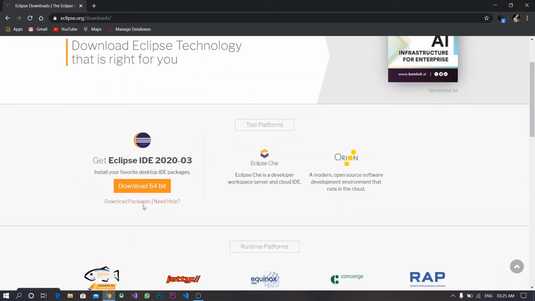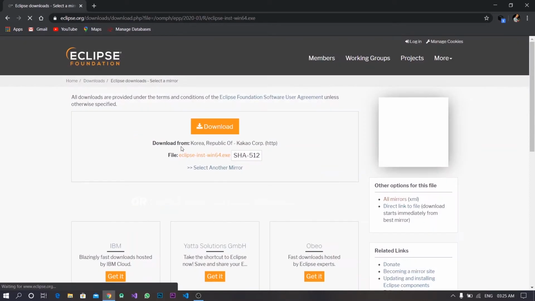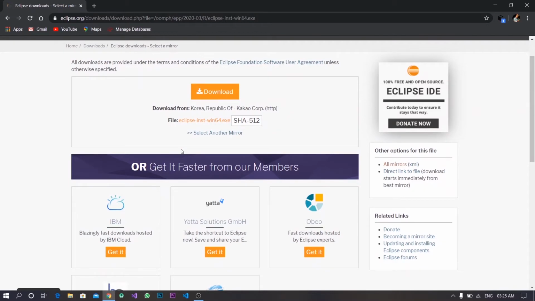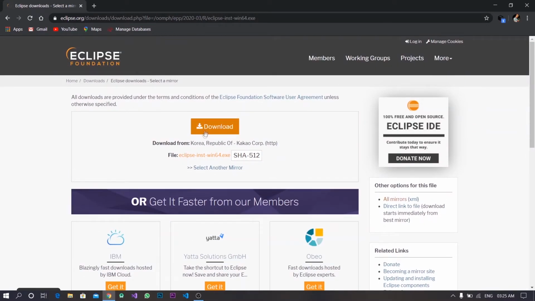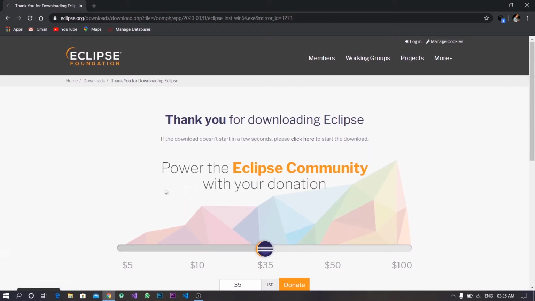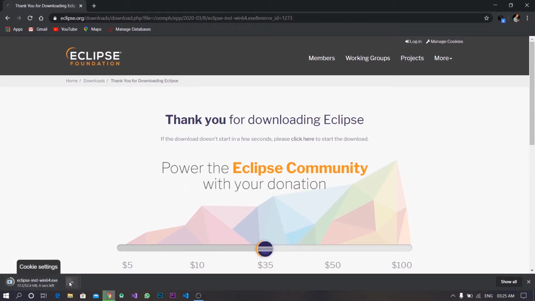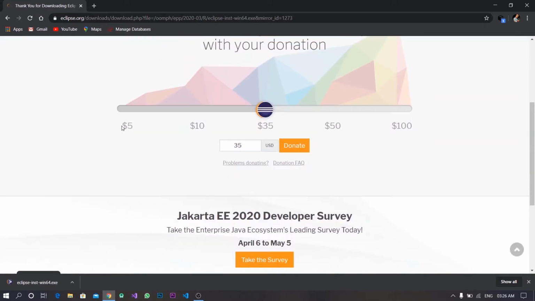So I download 64-bit Eclipse IDE. This is the latest version of Eclipse IDE. So I click on the Download 64-bit button. Then click on download again. The download starts. Finally, Eclipse for Windows 64-bit IDE is downloaded.